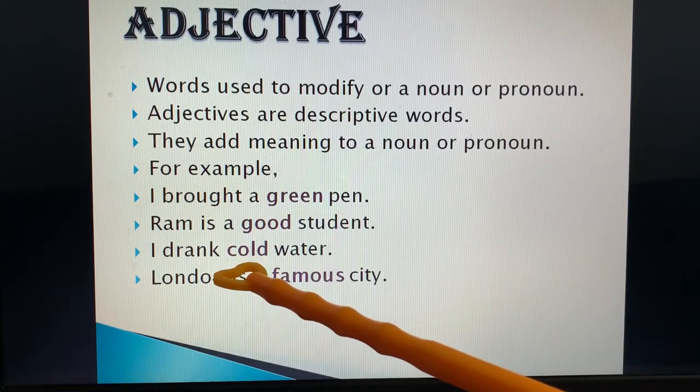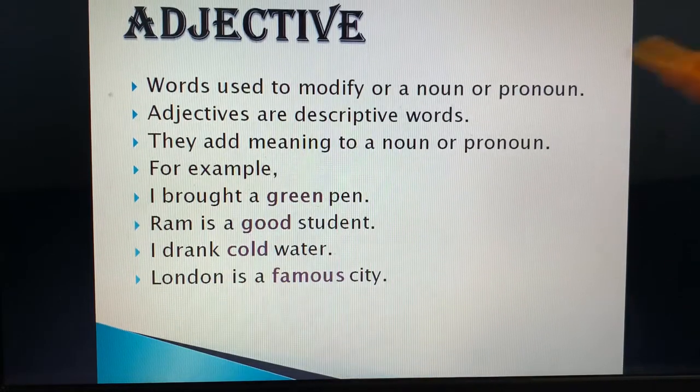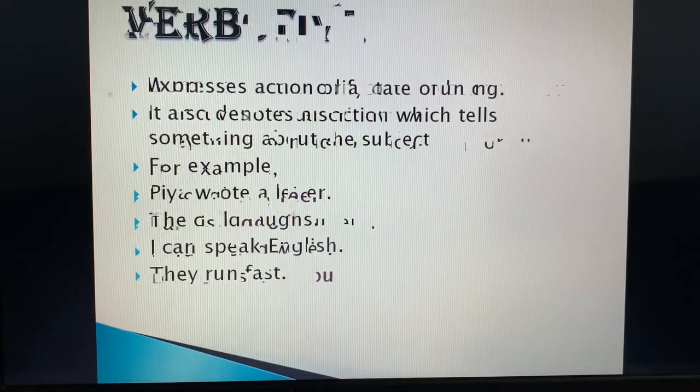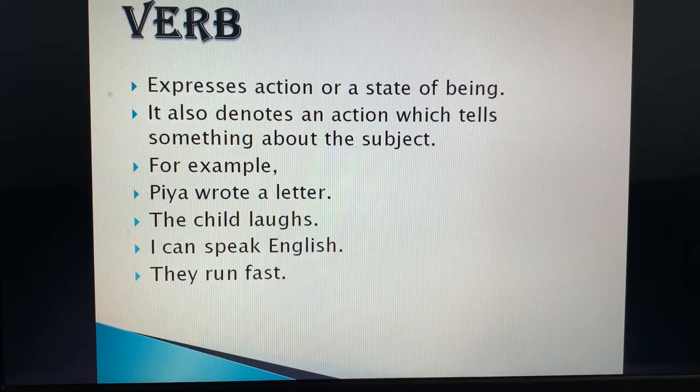Cold. That is adjective. London is a famous city. What kind of city London is? Famous. So famous is adjective over here. So adjectives tell us what kind of thing is. It describes the noun, it modifies a noun or a pronoun. So the next part of speech is verb.